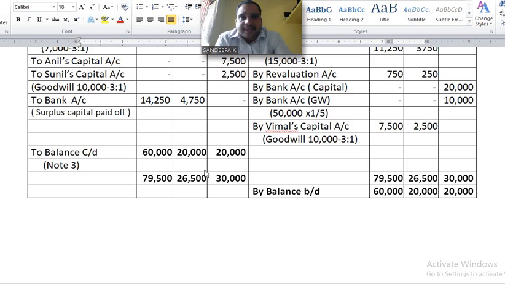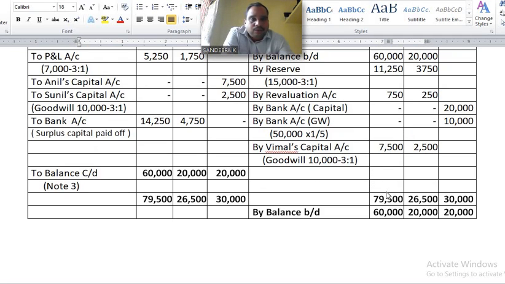Understand? Leave two lines and then make the entry. Write down 'To balance carried down', in bracket note 3, 60,000, 20,000, 20,000 on the debit side. Understand? On the debit side.